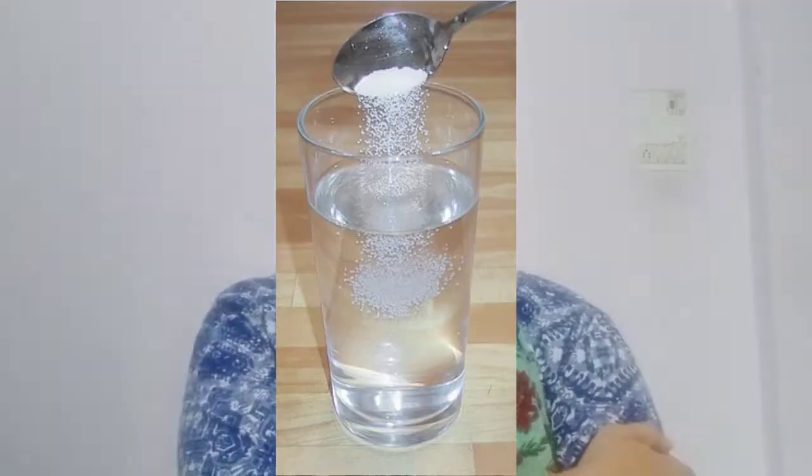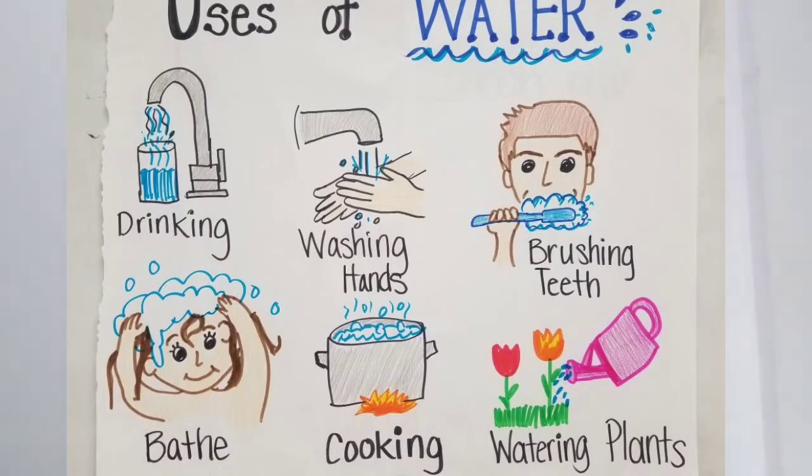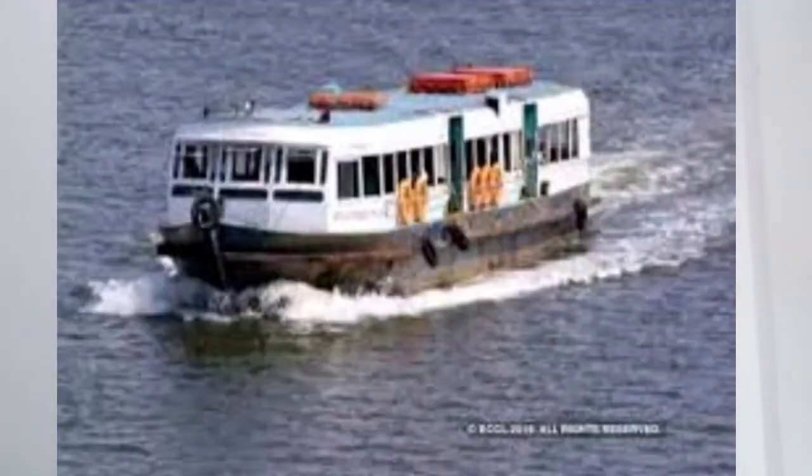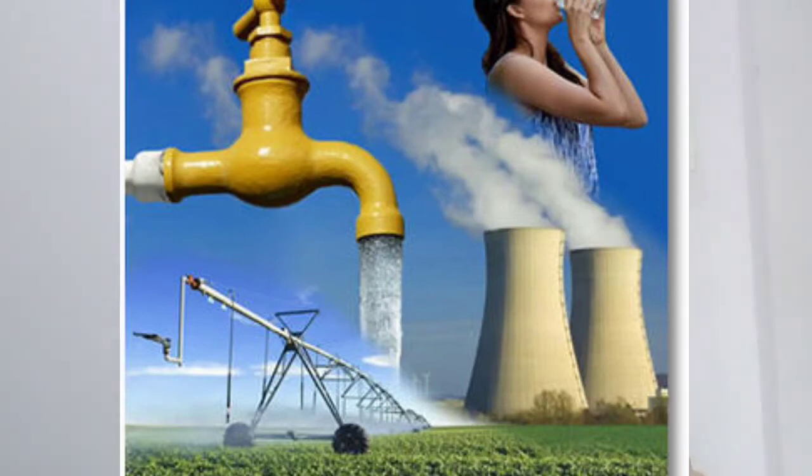So we are going to see uses of water. Water is used for drinking, for cleaning, for transport purposes. Transport purpose means what? Ships, cargoes, they move in water. So it is also used for transportation. Water is also used for generation of electricity. Hydroelectric power plant is there. We can generate electricity by using water.